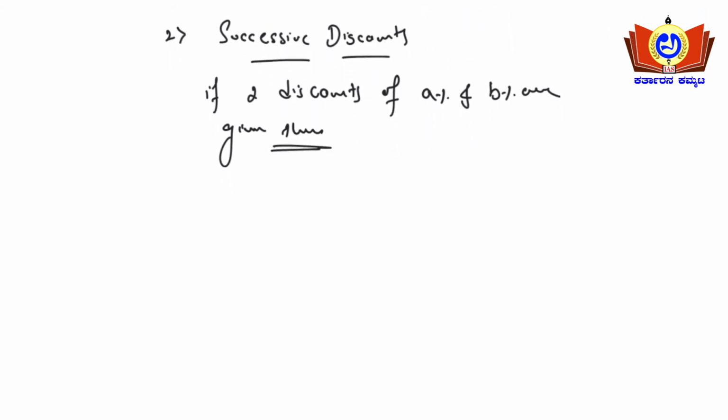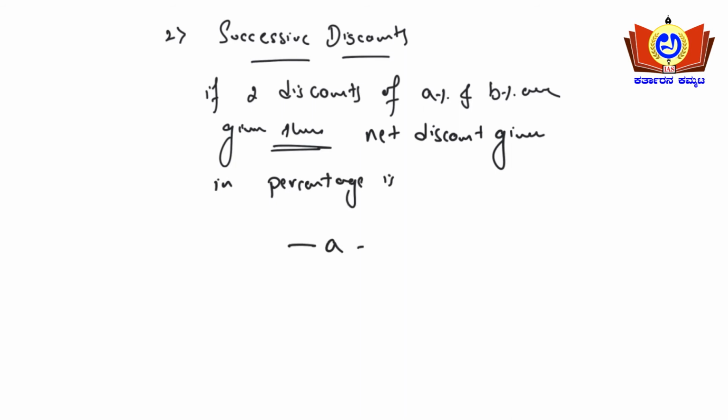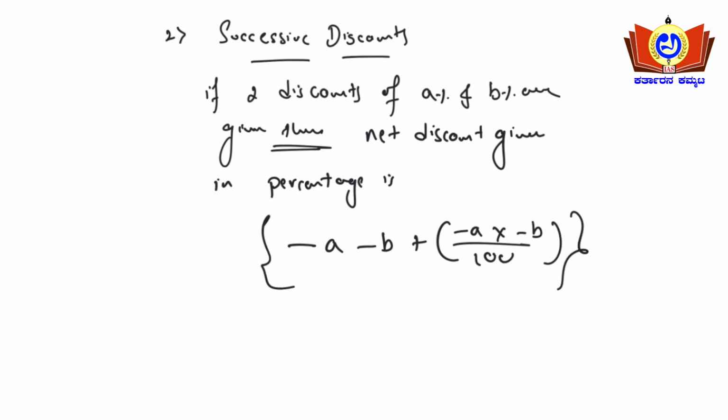Discount means not profit, actually it's a reduction in price. So the net discount given in percentage is minus A minus B plus (minus A into minus B) upon 100. This is the formula when you encounter problems based upon successive percentages.